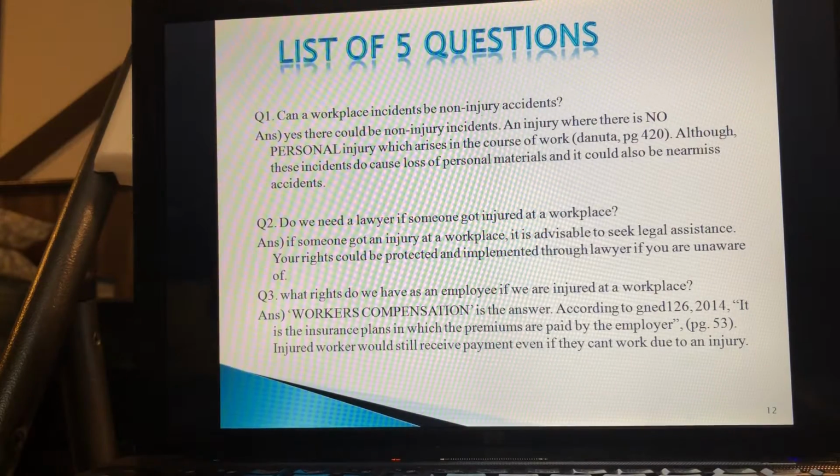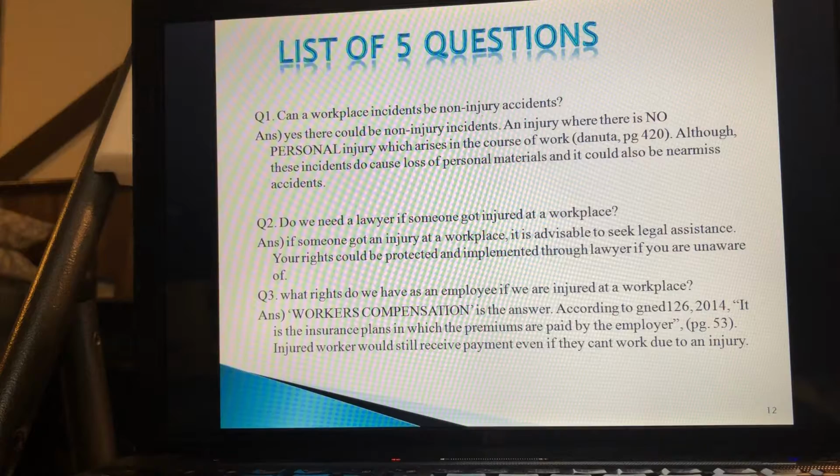Second one, do we need a lawyer if someone got injured in a workplace? If someone got injured, then it is advisable to seek legal assistance. A lawyer can help protect your rights and promote your interest in the event that you are injured on the job. A lawyer is legal, right? He knows everything. He knows your rights.